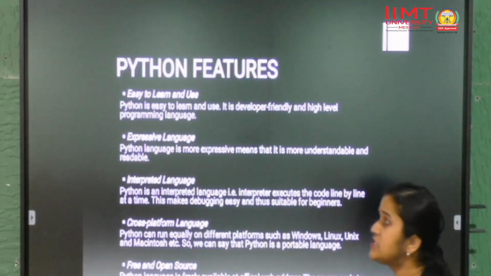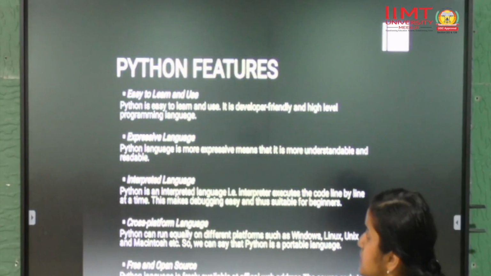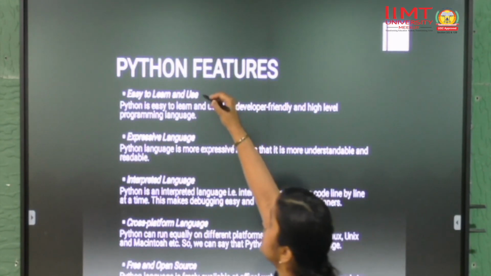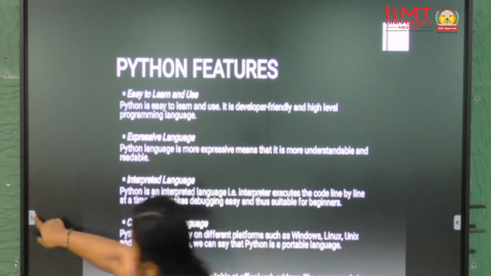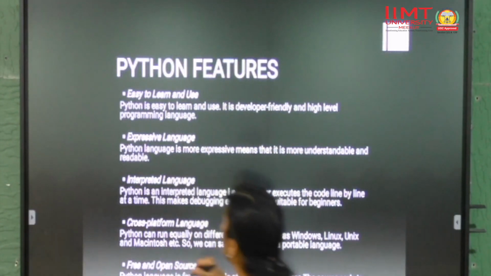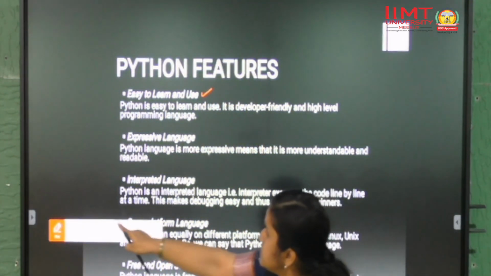Next, features of Python. What are the important features of Python? It is easy to learn and use.